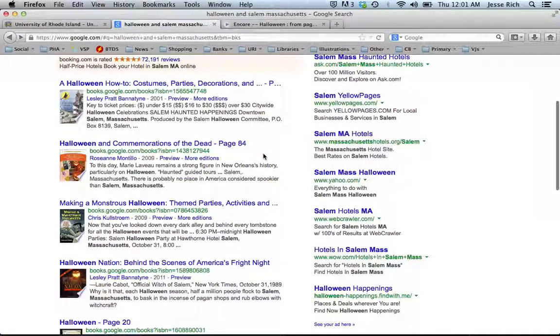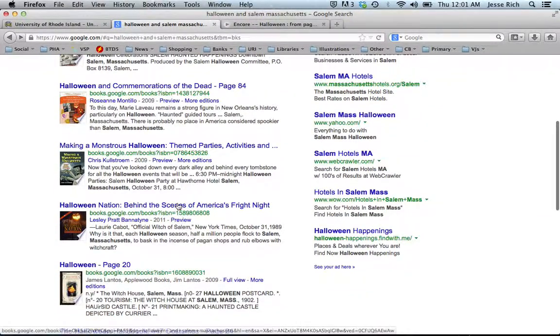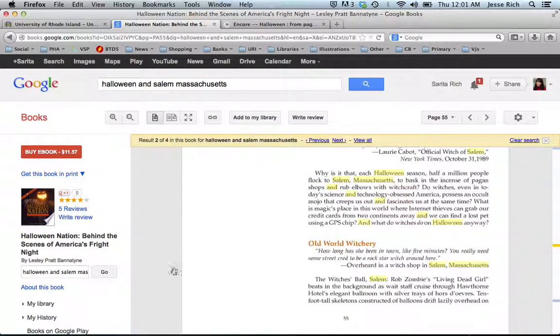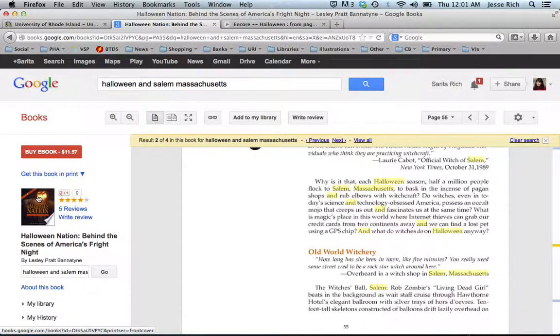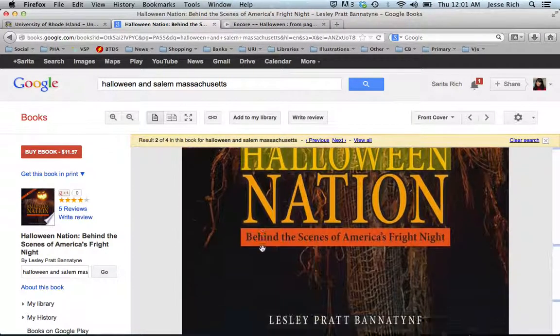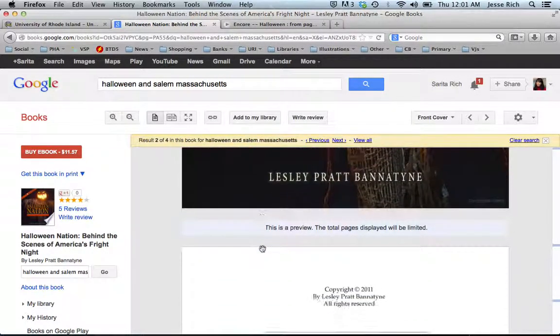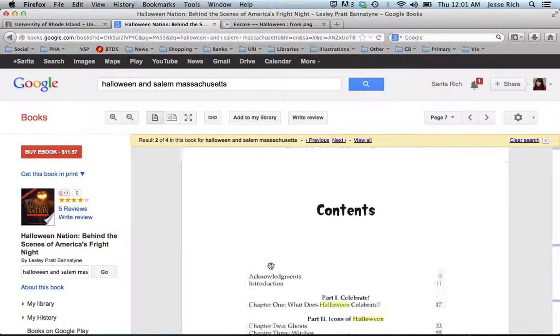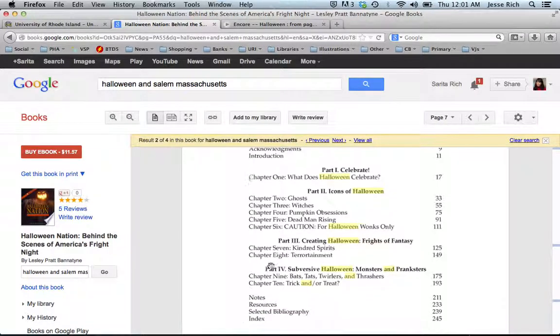All right. These top few don't look that interesting to me, but this one sounds cool. So let's see what they have here. This one gives us a preview, and I want the table of contents. So here's the cover. Just scrolling through the table of contents, that's the first place to look to see if anything sounds like it might be relevant to you.